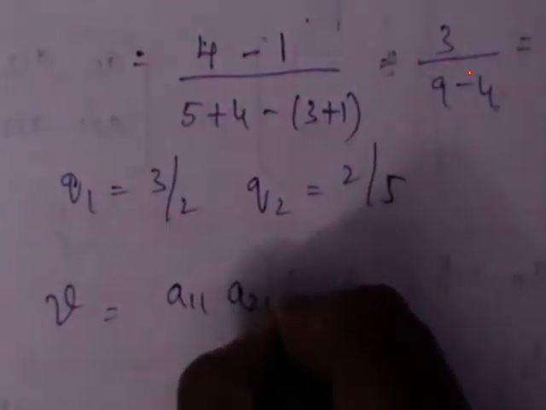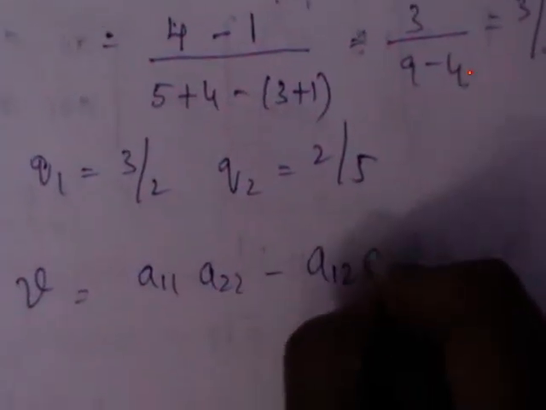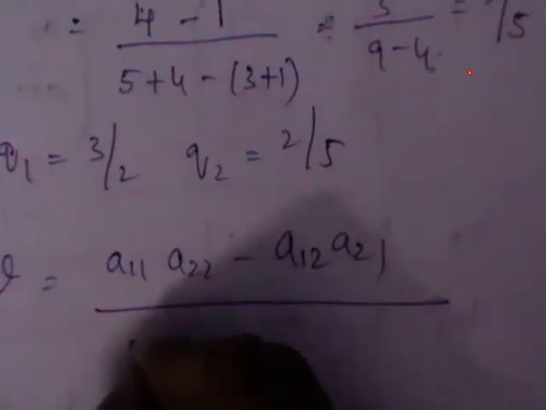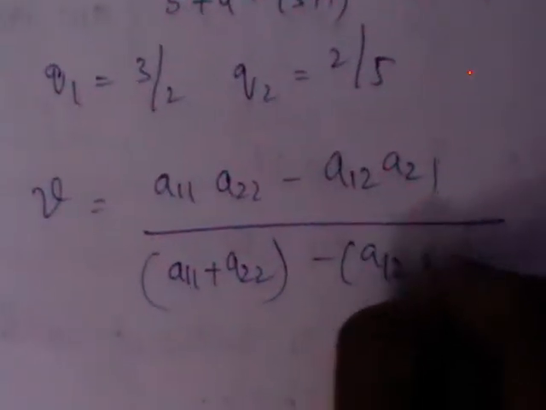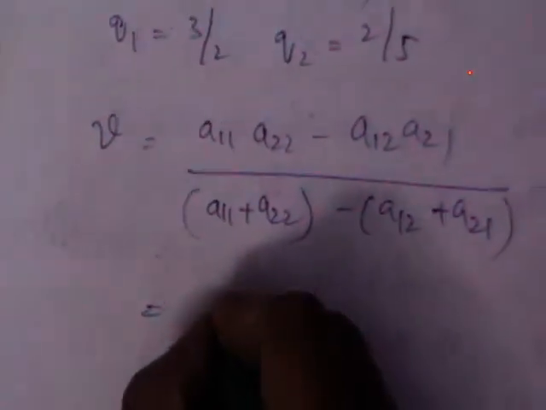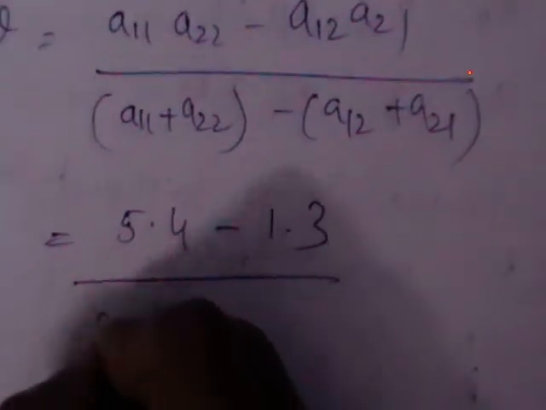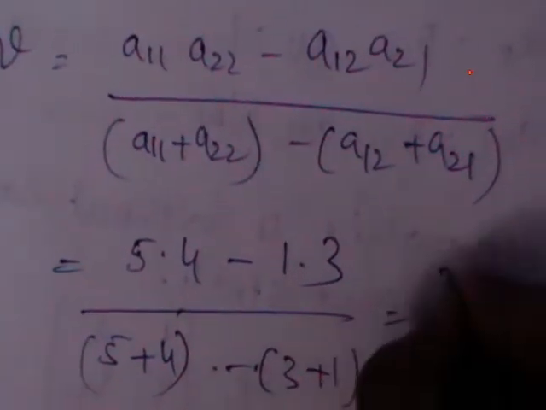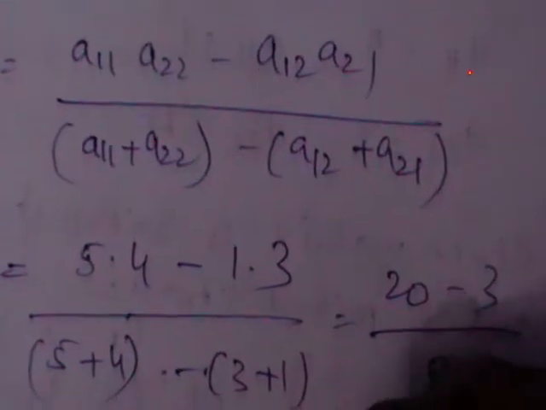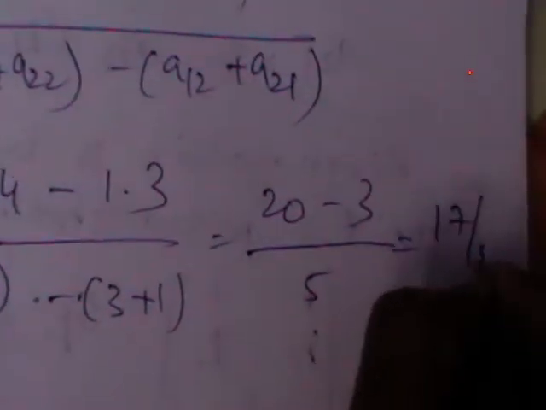What is the value of the game? A11 A22 minus A12 A21 by the same denominator with plus. We get 5 into 4 minus 1 into 3 by the same denominator, 20 minus 3 by 5, which is 17 by 5.